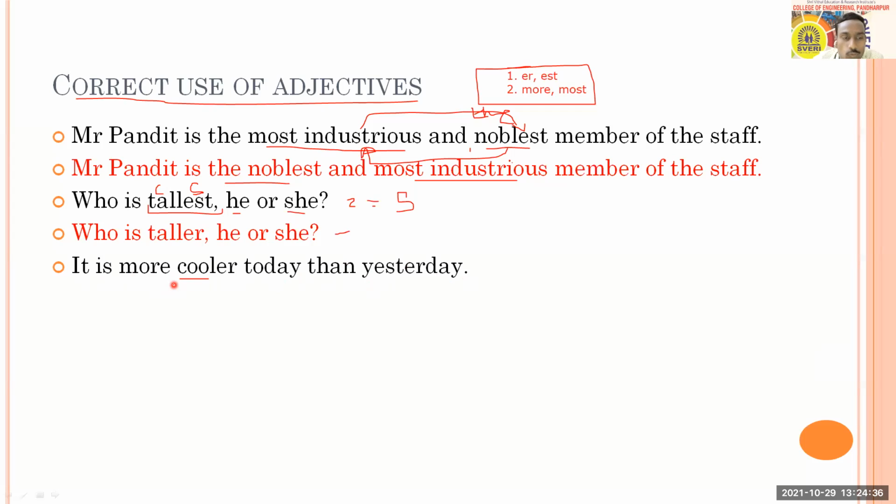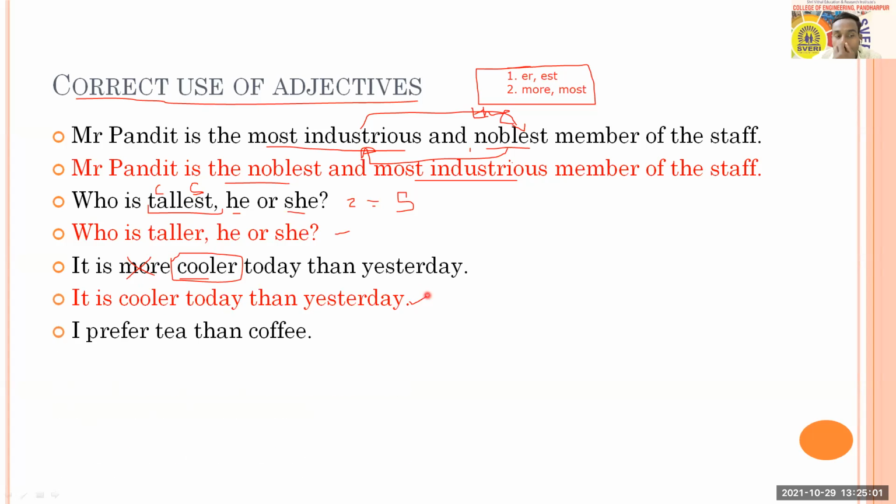Basically both can be right, but it is more convenient, suitable and right to use cooler instead of more cool. If you are using more cool, that is okay, but usually we have three forms: cool, cooler, coolest. We don't use more. So we'll remove it. It is cooler today than yesterday. That will be the right way.